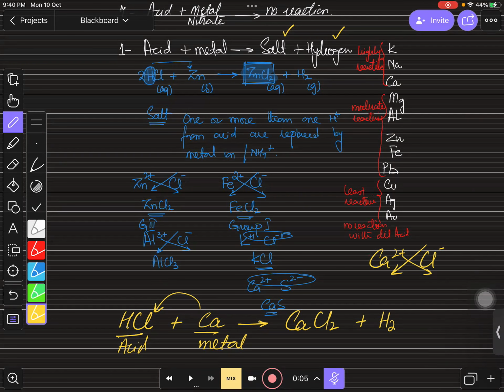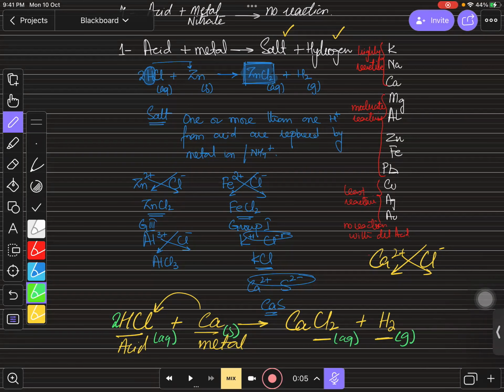Now you can see this, bacho, that we have 2 chlorines over here and 2 hydrogens. So for the balancing over here, we can simply write 2 over here. In this way, this will be balanced. And remember always, acids are always aqueous because they will dissolve in water and produce H positive ions. And metals are always solid. And this is soluble salt. You will learn this in the salts. Don't worry about that. And hydrogen is always a gas.